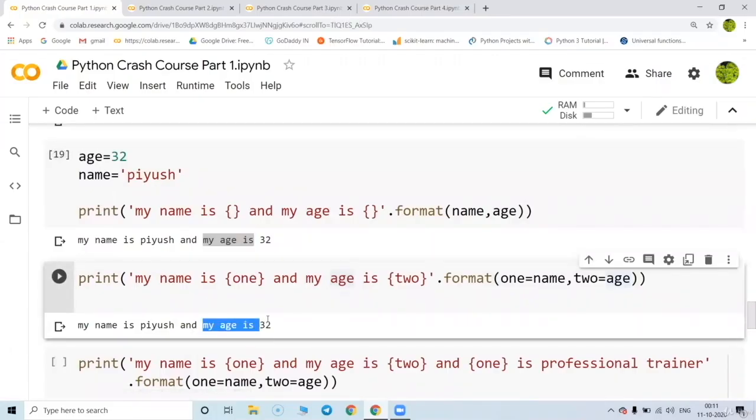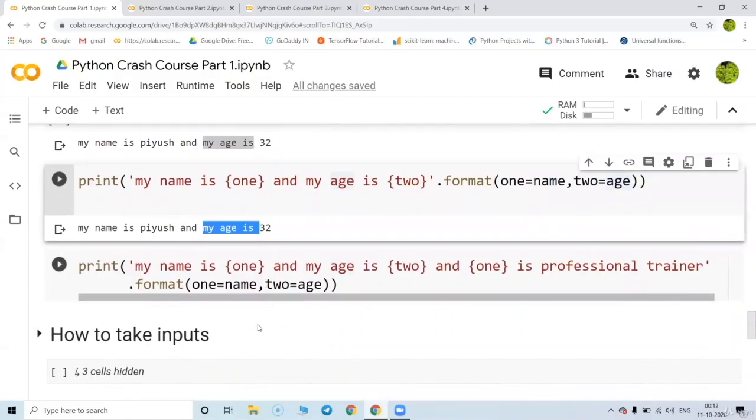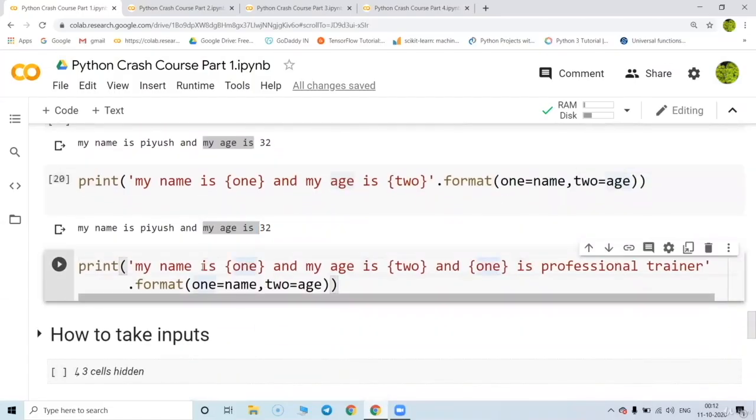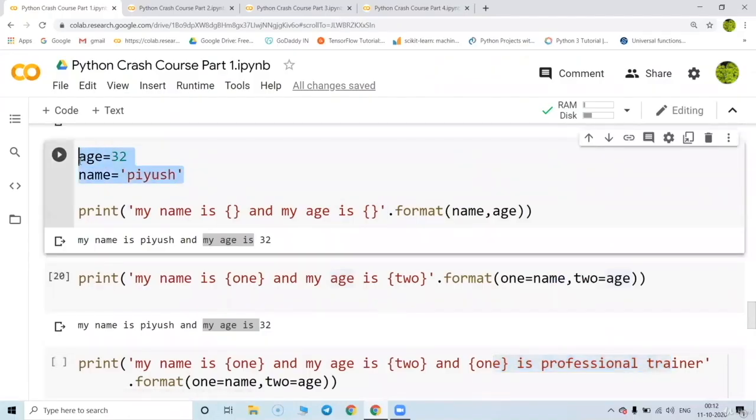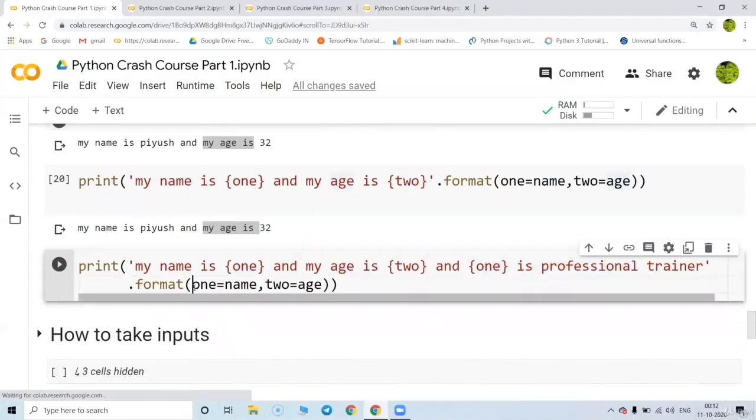So you might be wondering why we have used this kind of method. Suppose you want to use one variable again and again. Like in this case, I'm using this way. My name is Piyush. My age is 32 and Piyush is a professional trainer. So when you write 1 to this kind of variable and relate it to the previously predefined variable like here, age and name, it is going to say a proper statement.